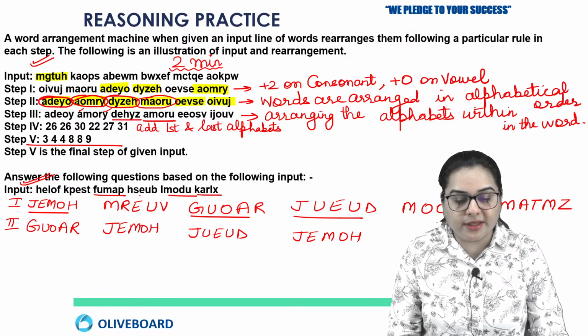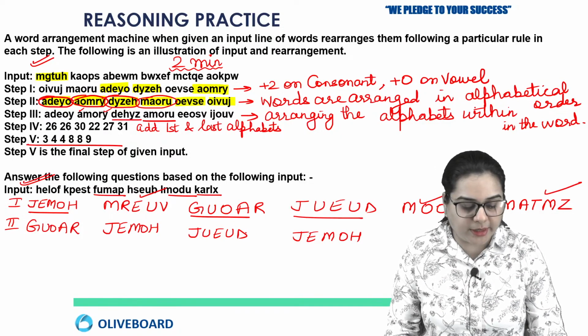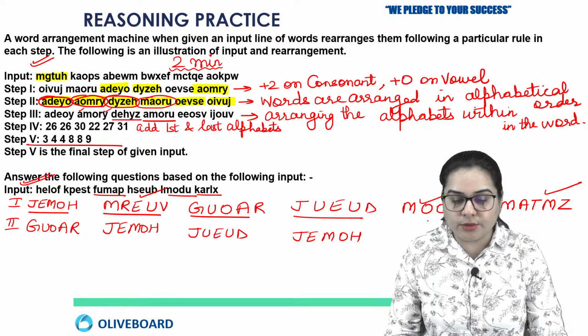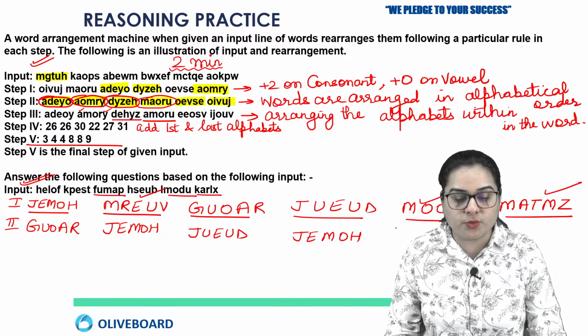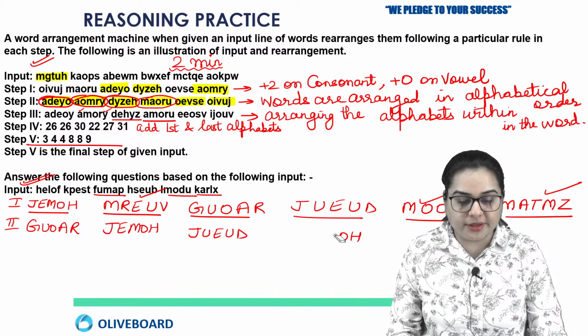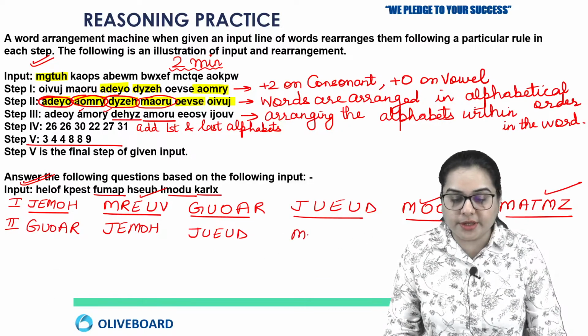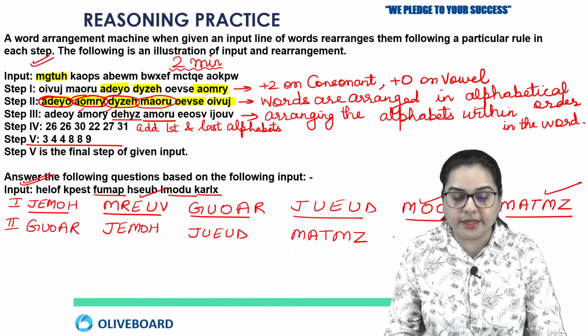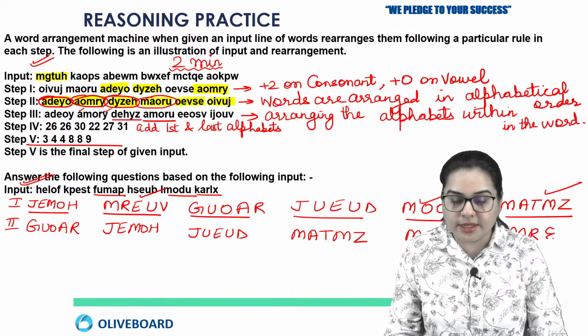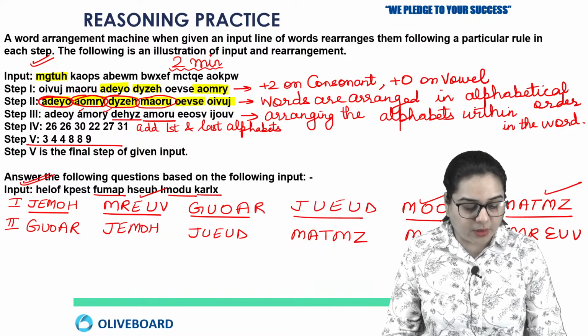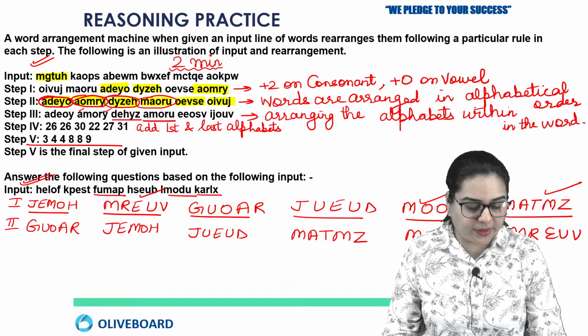Now we are left with 3 words which start with the same letter M: MREUV, MOOFU, MATMZ. So which word will be first? I think I have written it again. Yes, this was not the case because it was already arranged. So first to be arranged will be MATMZ, then MOOFU, then MREUV. So this is how we are going to solve this. I hope this is clear, right?